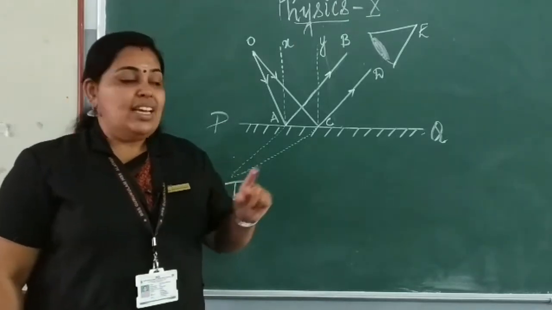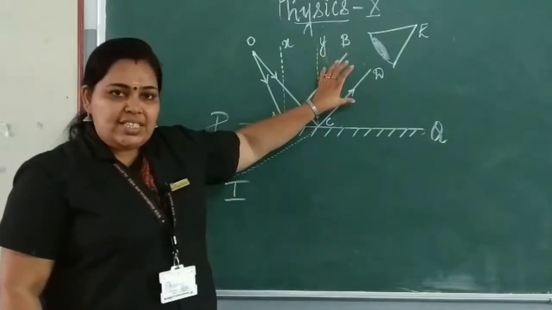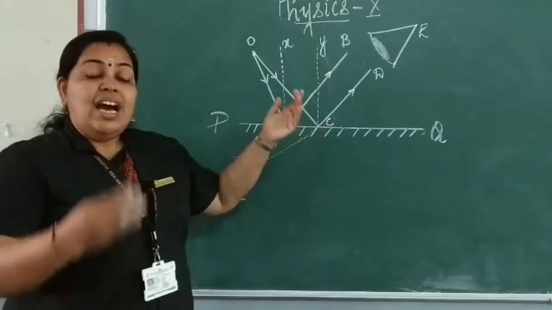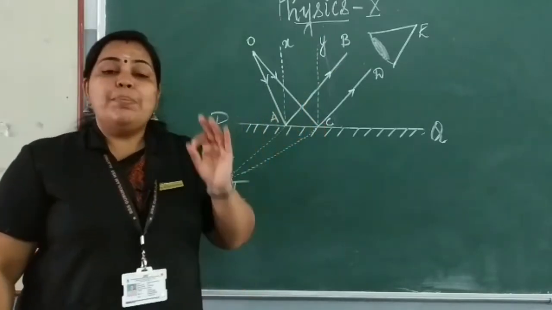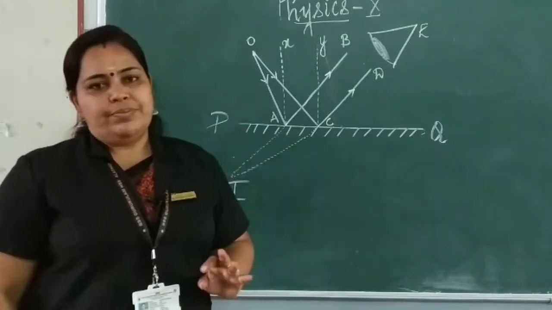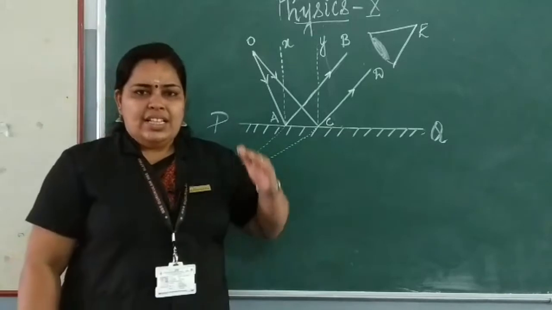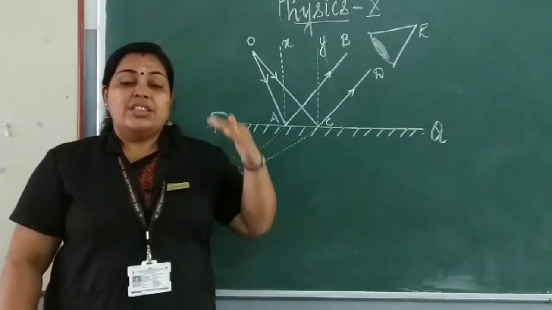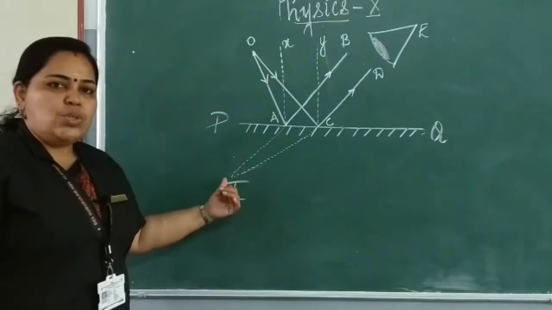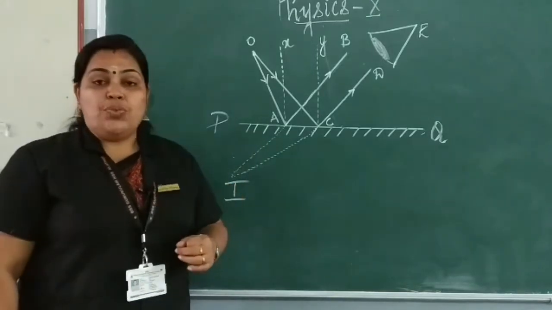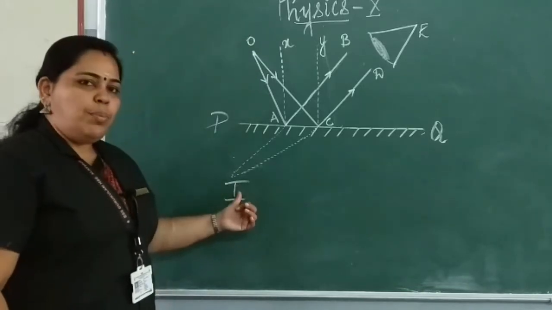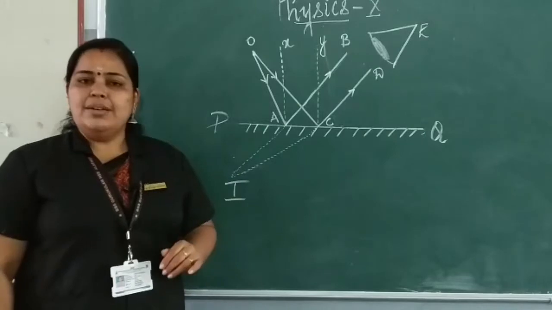When we extend the reflected rays behind the mirror, they meet at a particular point where the image is formed. Is it clear? The point where the two reflected rays meet is the point where the image is formed. So here the image is formed at the back side of the mirror.